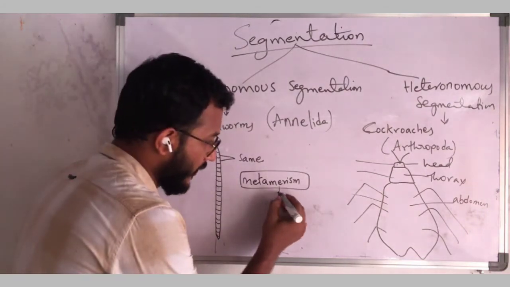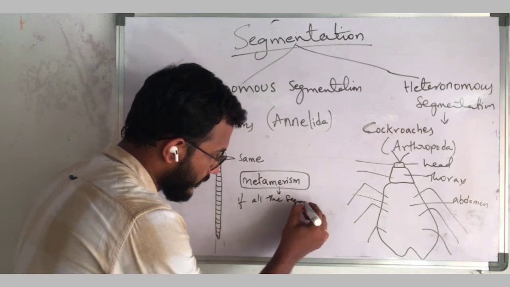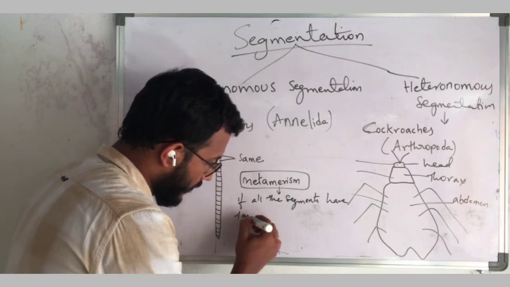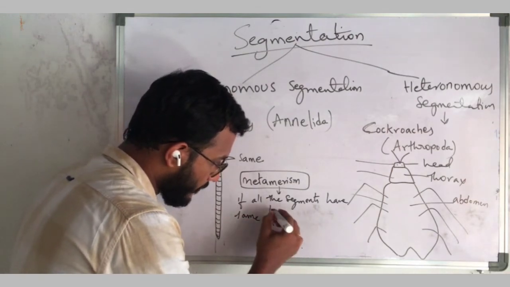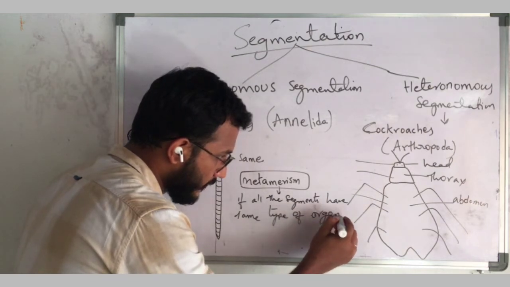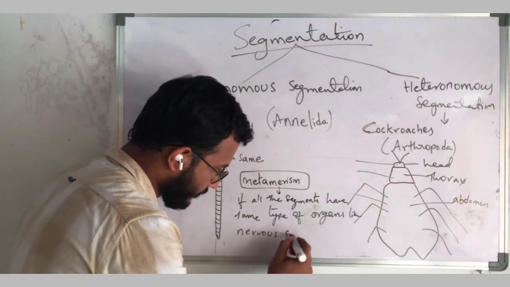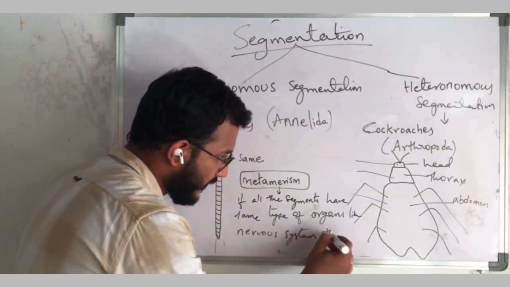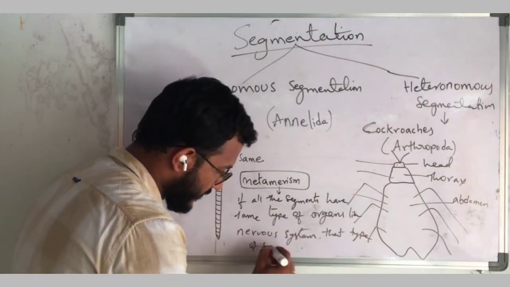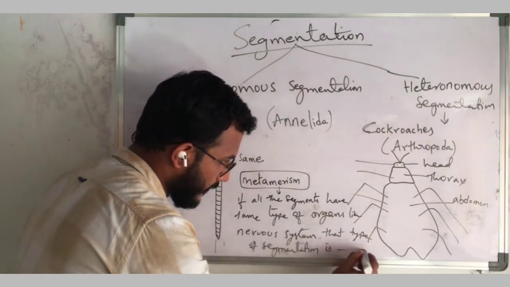metamerism. Here, if all the segments have same type of organs like nervous system, that type of segmentation is known as metamerism.